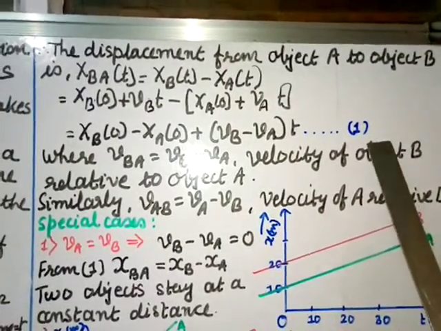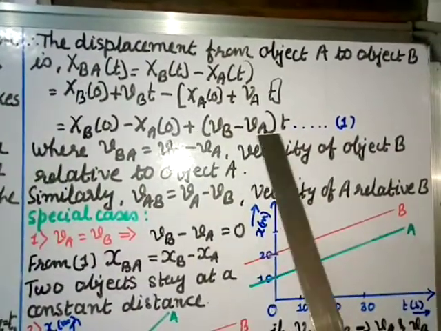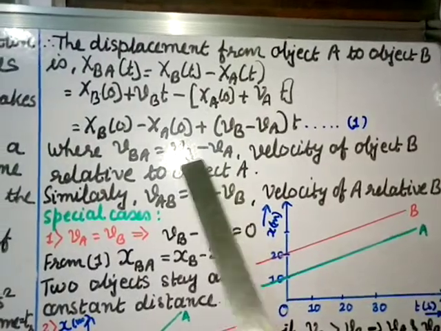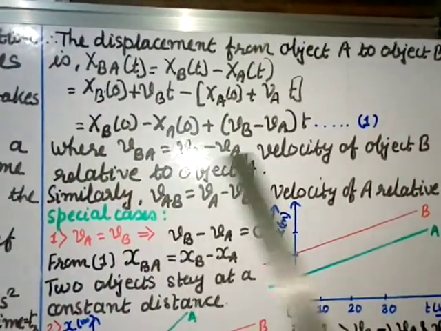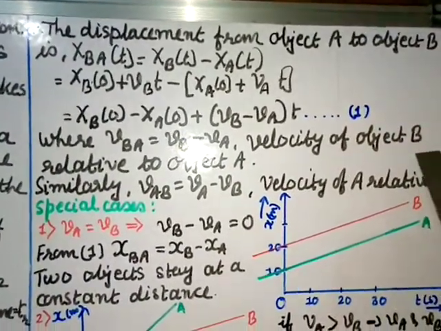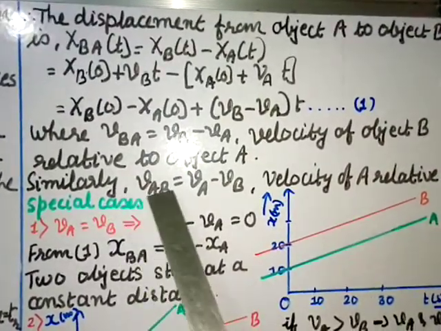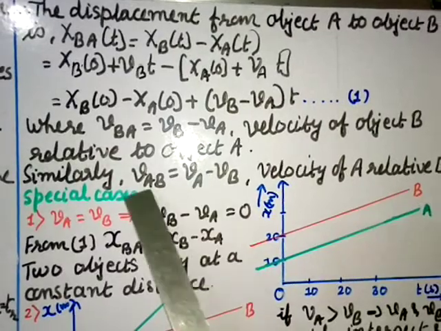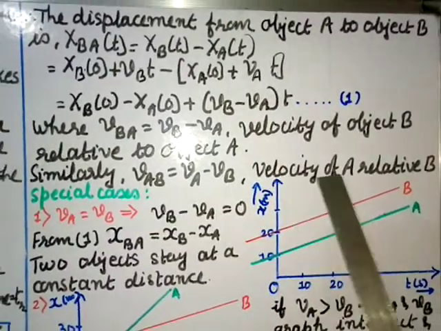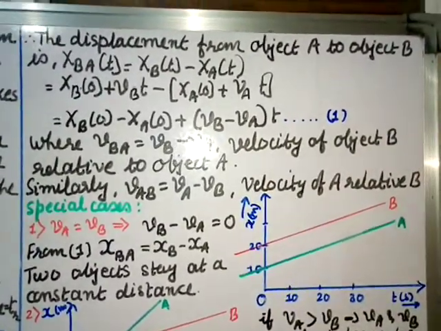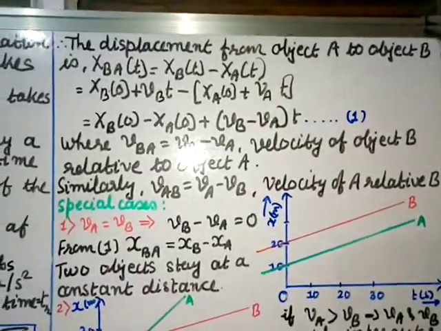Call this equation 1, where this value vb minus va we call vba, and this is the velocity of object B relative to object A. Similarly, vab equal to va minus vb. This is the velocity of A relative to B. So this is your relative velocity.